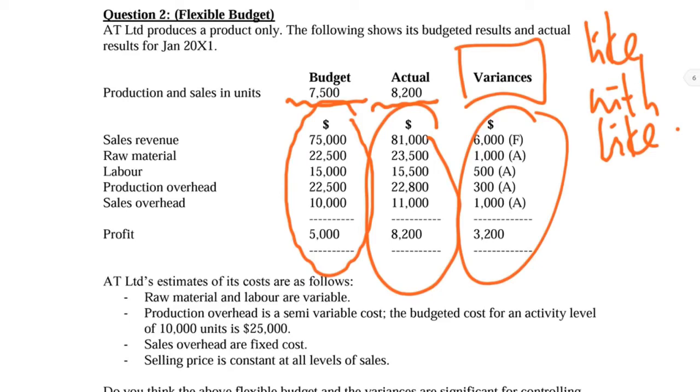Don't compare apple with orange, because different shape, different color, different taste. Is that clear? So if you are comparing 7,500 and 8,200 here, it's totally no need to compare, because I can't see the point of comparing when the actual result is based on 8,200 but the budget is 7,500. How can you compare like this?